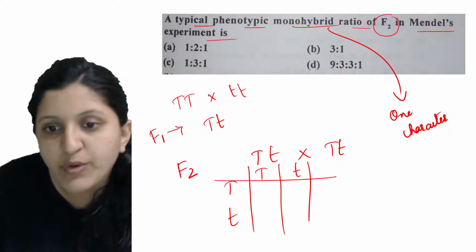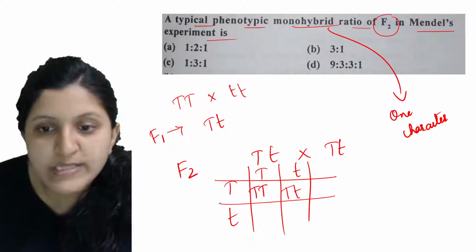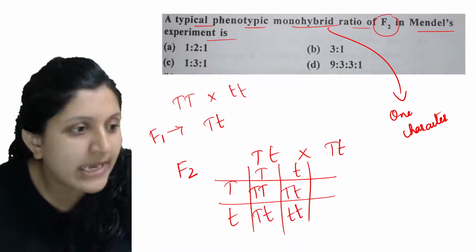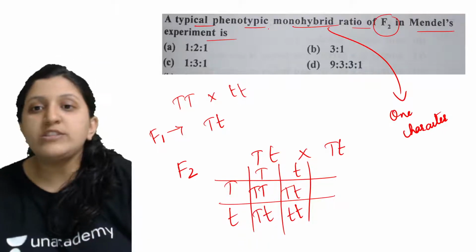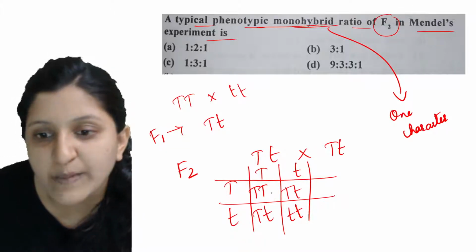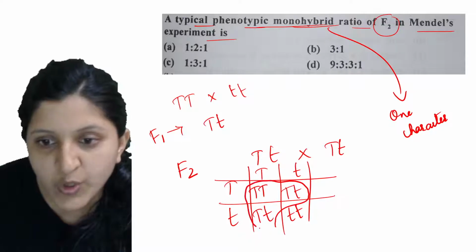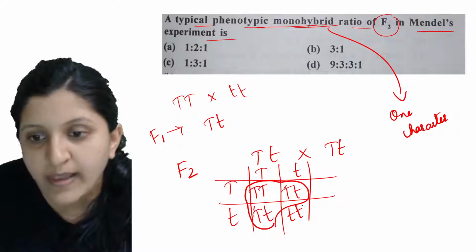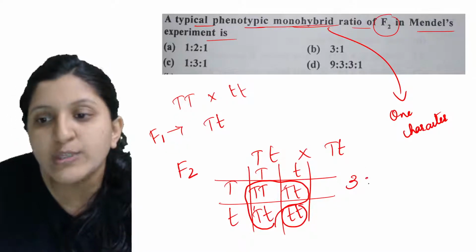Okay, so now you can see that there is TT, there is Tt heterozygous. So this is again a heterozygous Tt, and this is a homozygous tt recessive type. Now what is the phenotypic monohybrid ratio? What is the phenotype? You can see that these three are being tall, because there is one dominant allele, so this is going to be tall, the other one being dwarf, so that means it is 3:1.